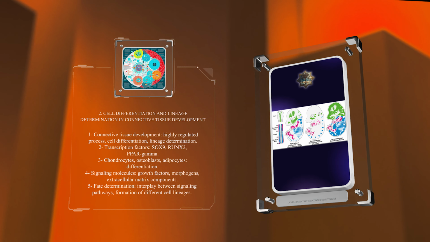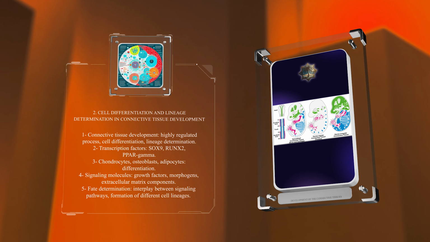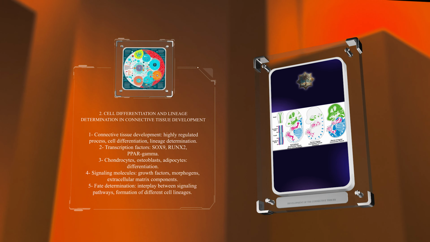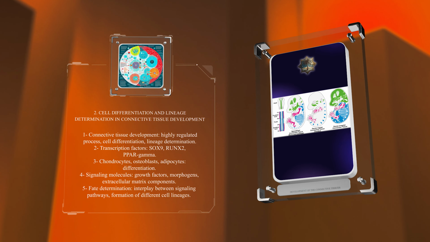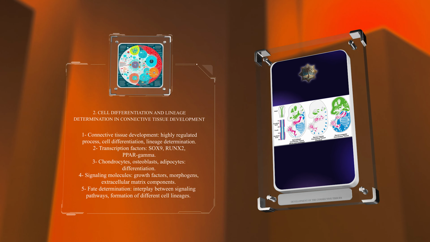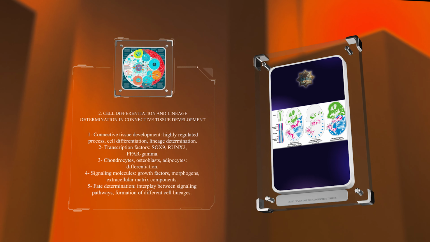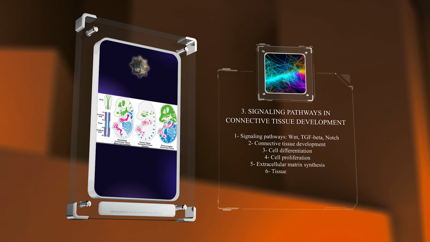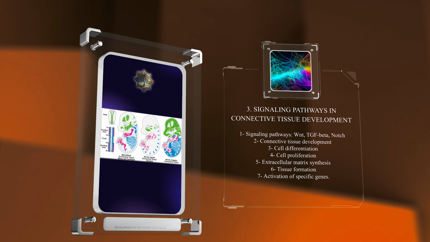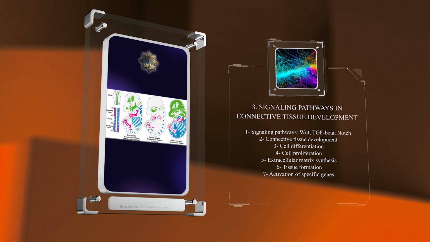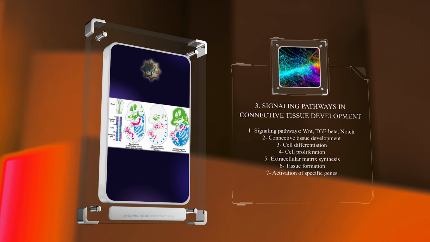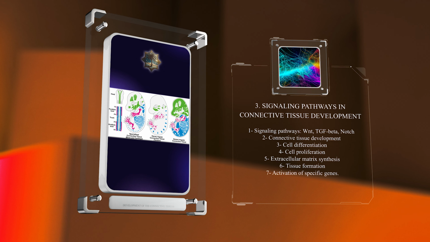These progenitor cells respond to a complex network of signaling molecules, including growth factors, morphogens, and extracellular matrix components. Their fate is determined by the interplay between these signaling pathways, leading to the formation of different cell lineages within connective tissues. Signaling pathways, such as WNT, TGF-beta, and Notch, regulate connective tissue development. These pathways control cell differentiation, proliferation, and extracellular matrix synthesis through the activation of specific genes involved in tissue formation.